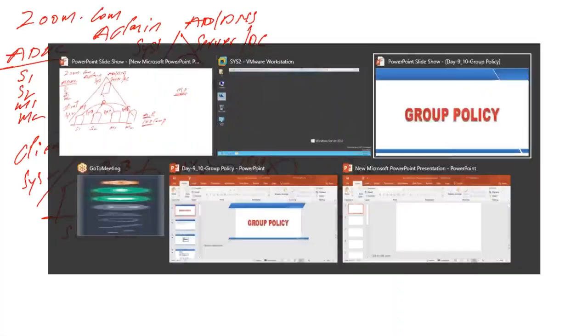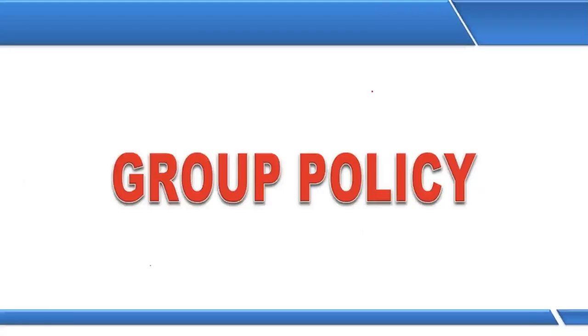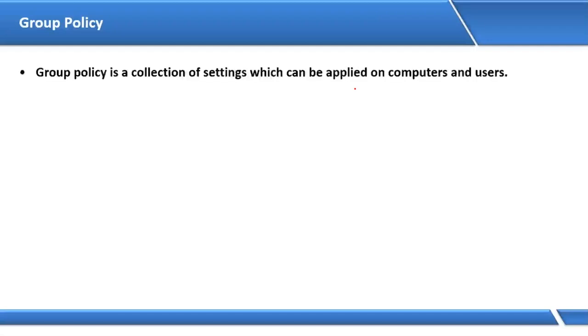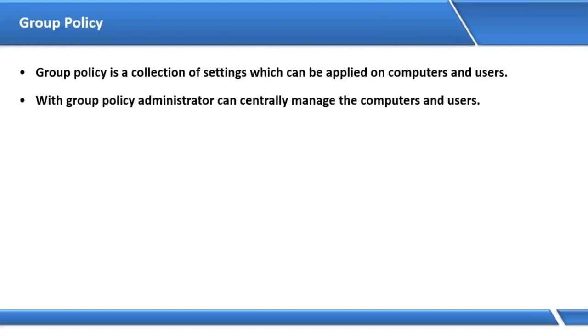So the Microsoft group policy is a collection of settings which can be applied on users and on computers to allow the user to access the resource or to deny the user access to the resources. You can see in the slide what Microsoft is saying: group policy is a collection of settings which can be applied on computers and users. Remember one thing, we cannot apply group policy on a single user or single computer. To apply group policy, we require a group of computers and a group of users. With group policy, the administrator can centrally manage the computers and users, and we are doing easy administration by the help of group policy. Now take one look here.